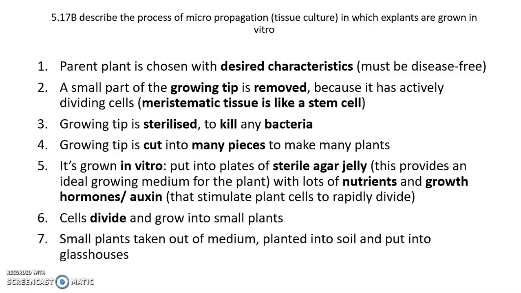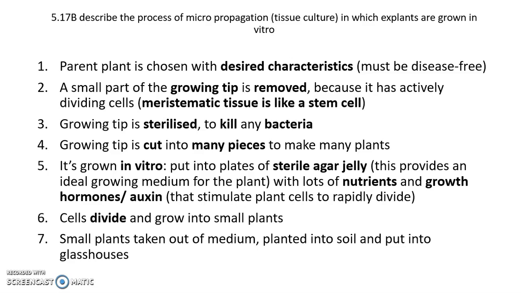This syllabus statement is looking at how we can use micropropagation. Micropropagation is sometimes called tissue culture. It's exactly the same thing. So we're going to take a plant that's valuable to us, and what we want to do is produce many numbers of exactly the same, genetically the same plants.